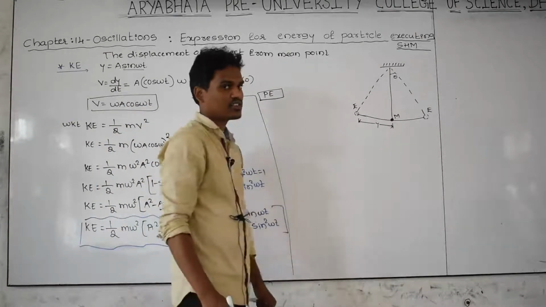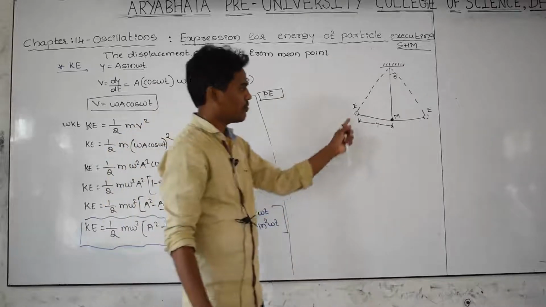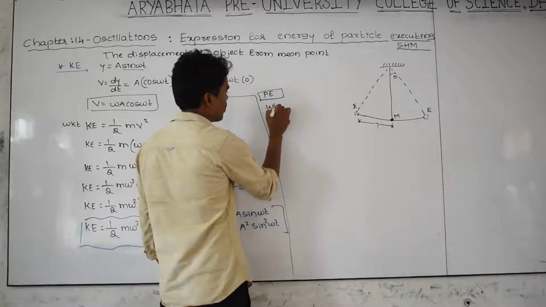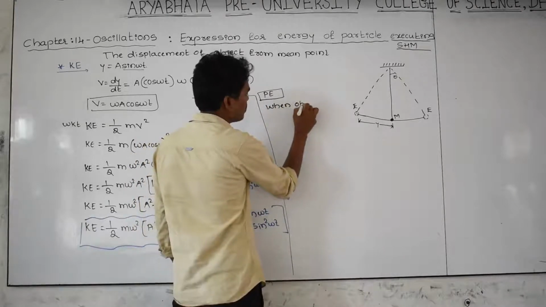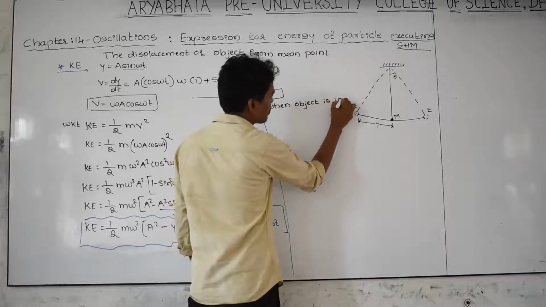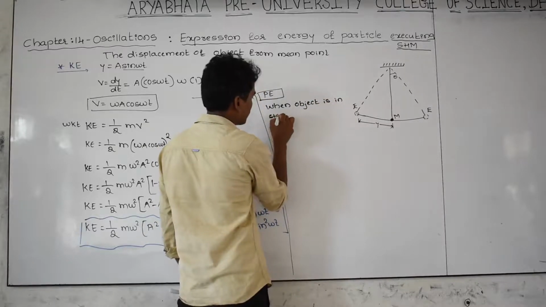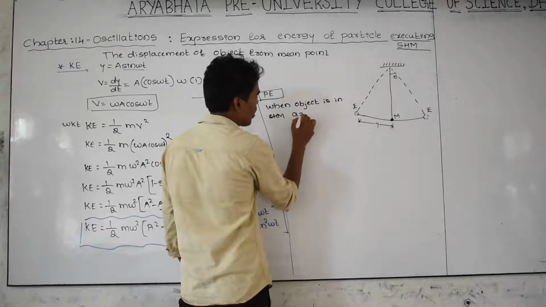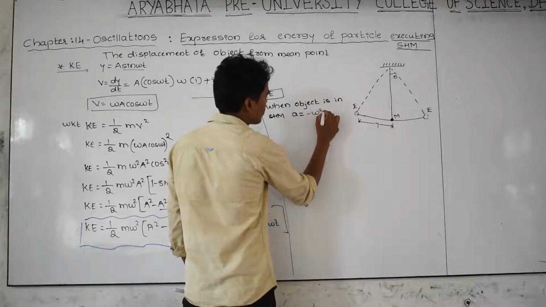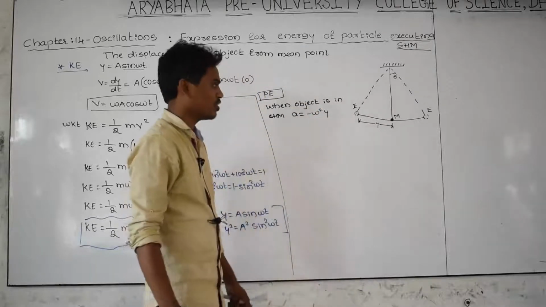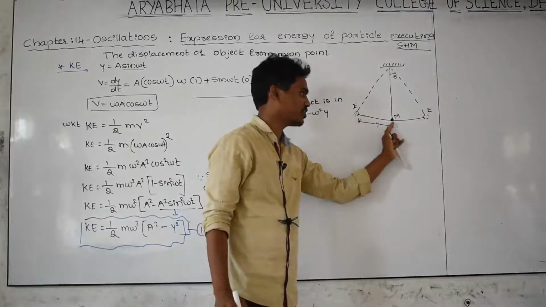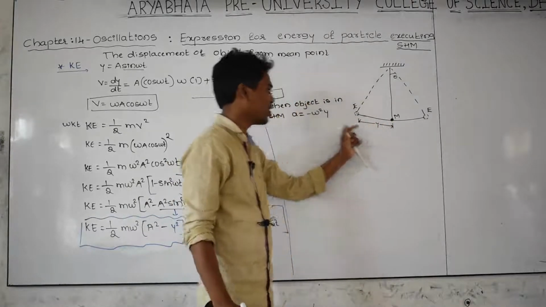In the previous class we discussed that when an object is in SHM, its acceleration is equal to minus omega square y, where y is the displacement from the mean point.